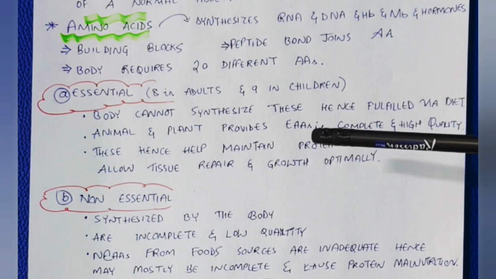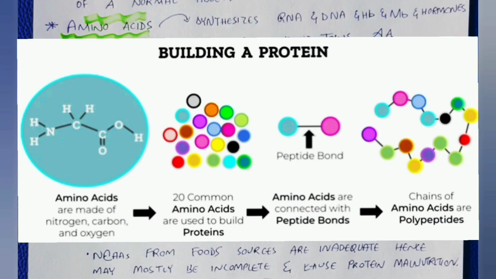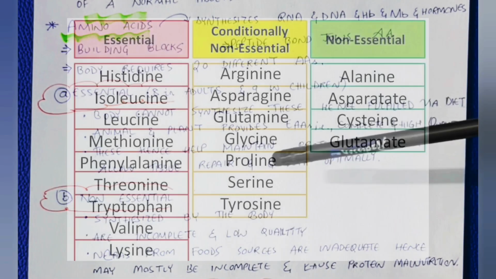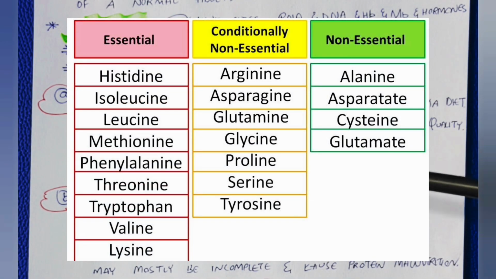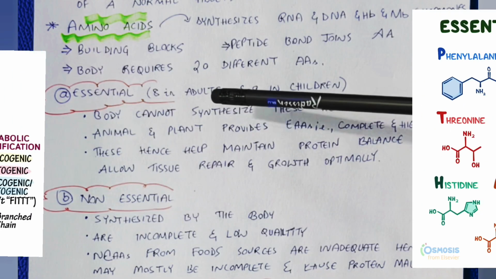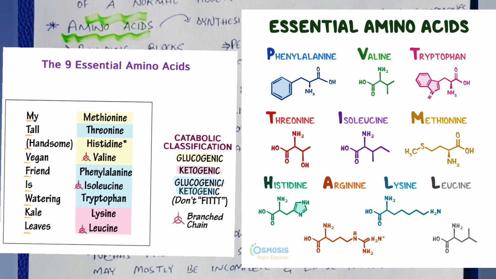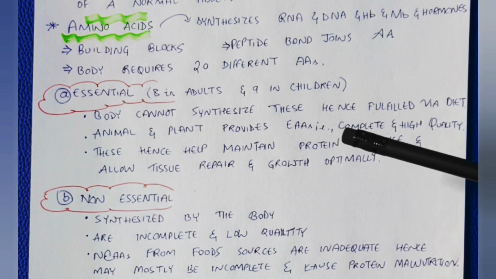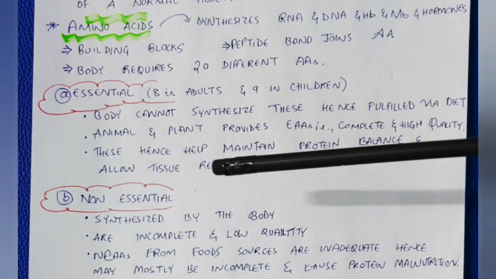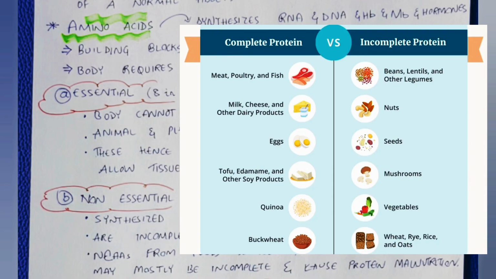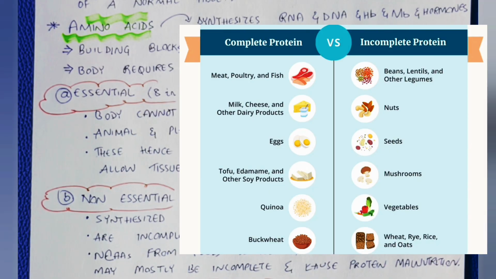Our body requires about 20 different amino acids. These are essential amino acids and non-essential amino acids. There are 8 essential amino acids in adults and 9 in children. Essential amino acids are what the body cannot synthesize. Hence, they have to be fulfilled via our diet, coming from animal and plant bases. The essential amino acids are complete and of high quality. These hence help maintain the protein balance and allow tissue repair and growth optimally.